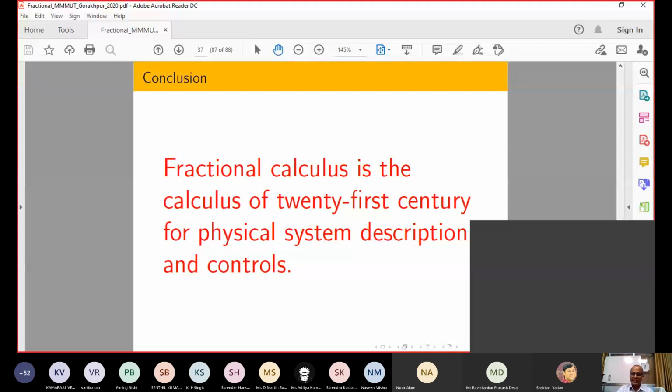The third one is based on energy. Again, a similar kind of extension: people have extended the Lagrangian function to the fractional order domain. So based on the Lagrangian also you can do it. In this way, we are dealing with the model.